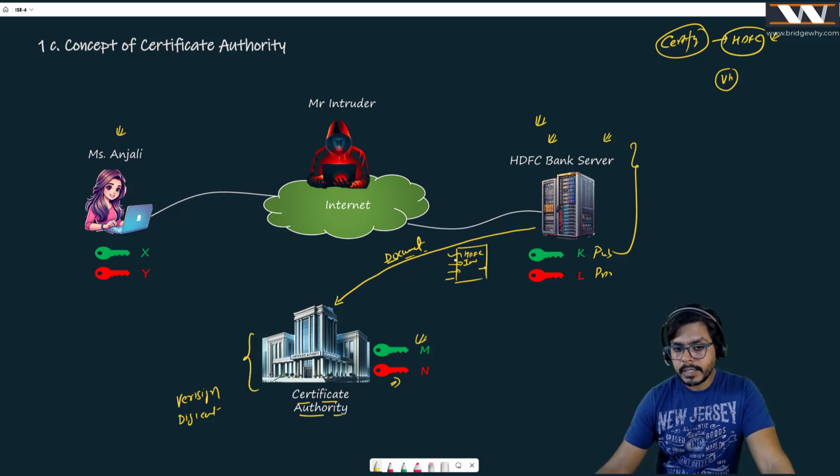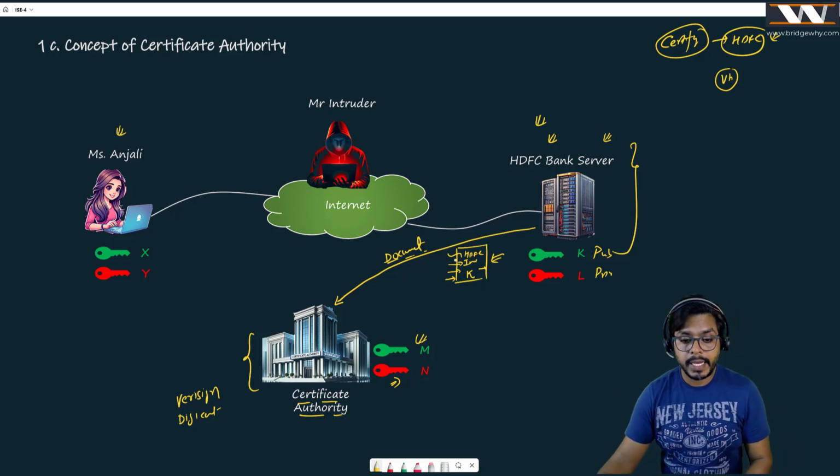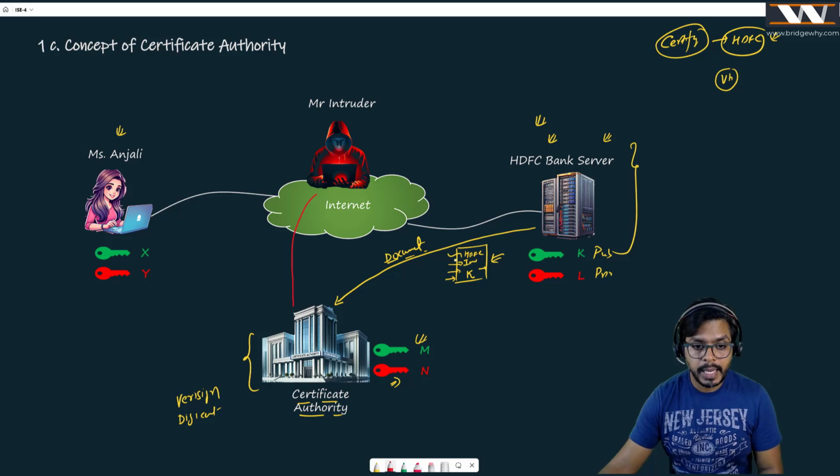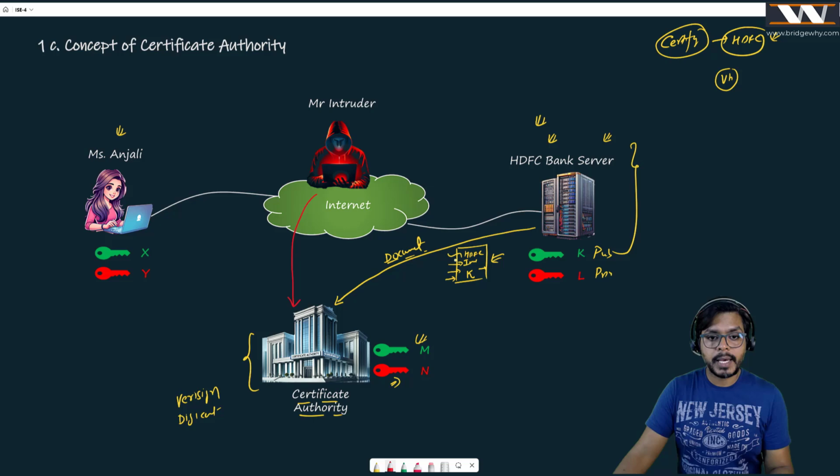And here is one of the important things. He also gave his public key as a part of this document. Believe me. The HDFC Bank server goes to the certificate authority. The certificate authority says, come with the documents, because any intruder can also come and say, I am HDFC Bank. I am going to ask the same thing to the intruder also. If you are HDFC Bank, please give me all the necessary documents.